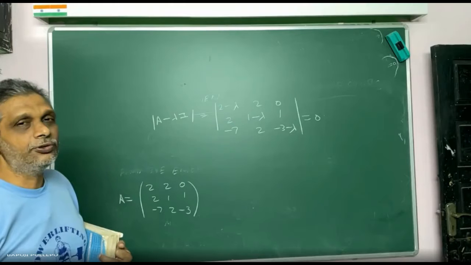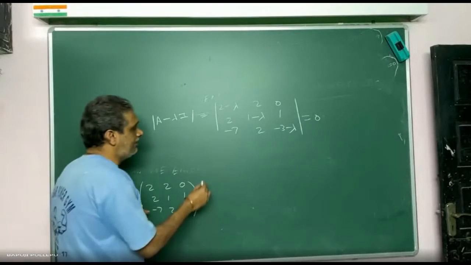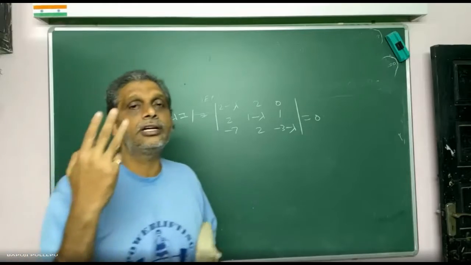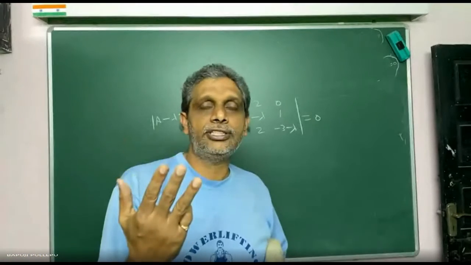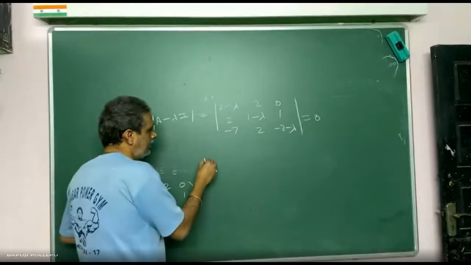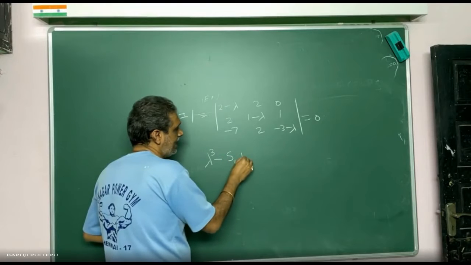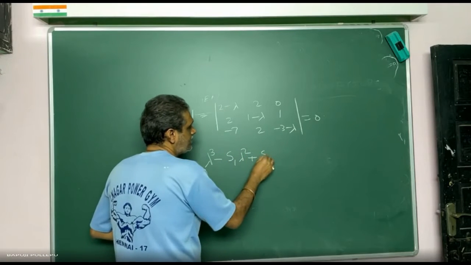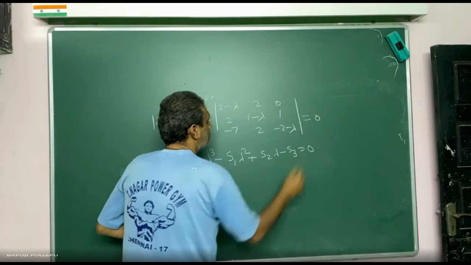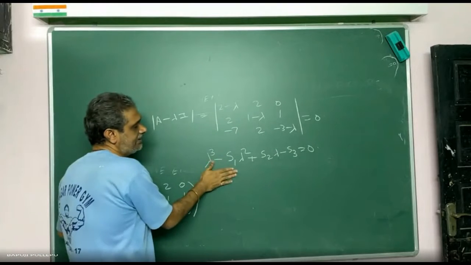But I don't want to go in that way. How I will expand means you see. Directly I will write, because this 3 by 3 matrix means what? I will get a third degree equation. So how I will write means what? Lambda cube minus S1 lambda square plus S2 lambda minus S3 is equal to 0. This I will expand and I will get in this shape.